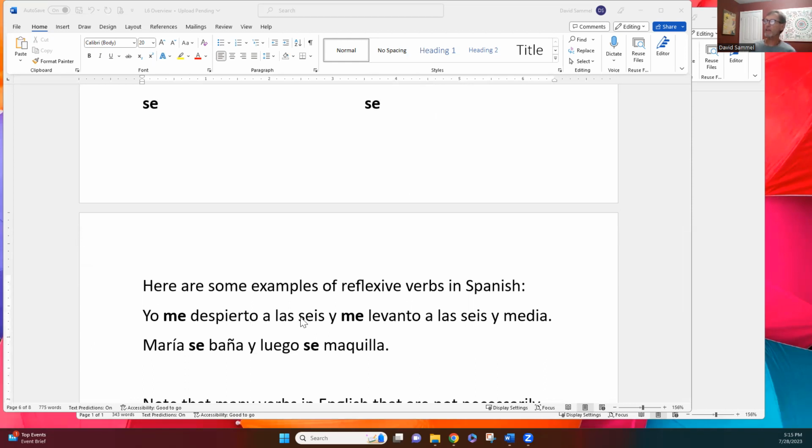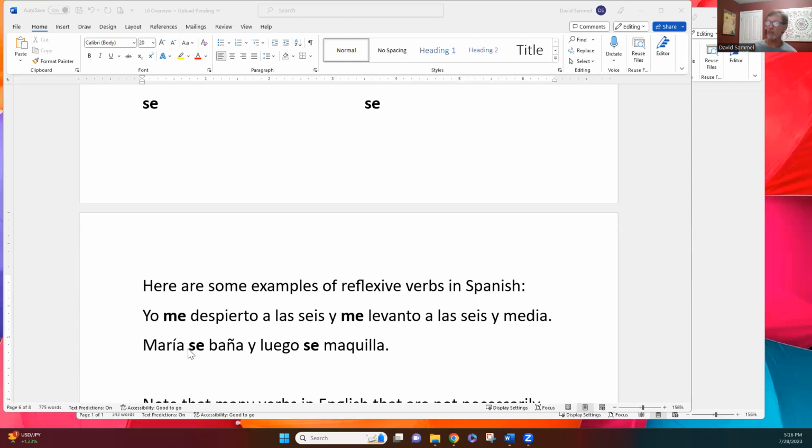Yo me despierto a las 6 y me levanto a las 6:30. I wake myself up at 6 and I get myself up at 6:30. Here's another one. María se baña y luego se maquilla. She bathes herself. No, this is not really a reflexive verb in English, but it is in Spanish. So she bathes herself and then later she puts her makeup on herself. She puts her makeup on herself is really what you're saying in Spanish, okay?